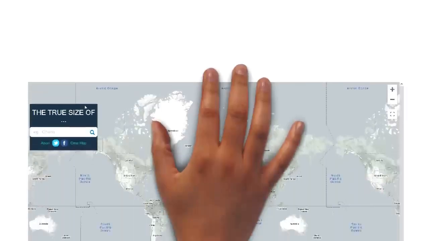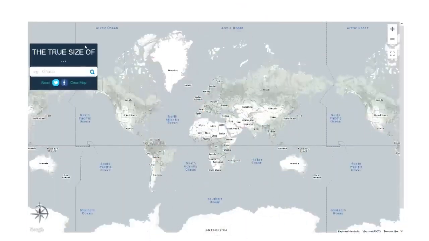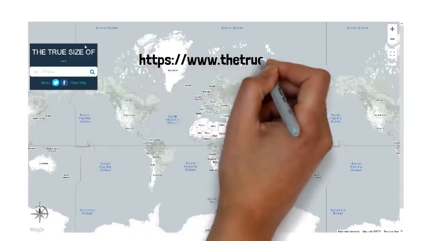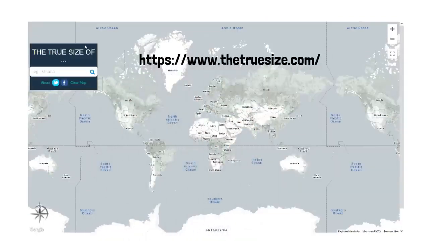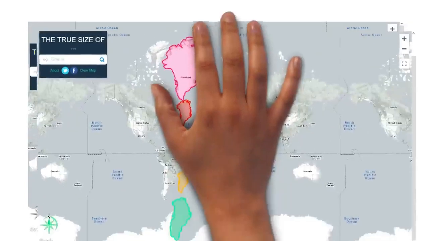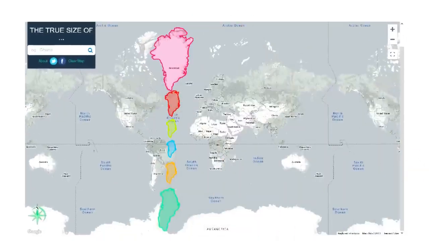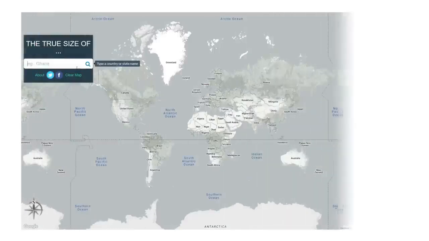If you want to experiment with countries' actual size versus the size that we think they have due to map projection, you can do so by using a website called thetruesize.com. This website helps put into perspective the true size of countries. Using this website, we'll take a look at some countries and compare their actual size versus the size that we perceive due to a map.